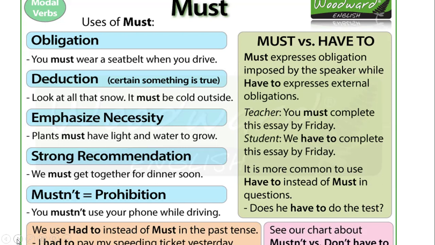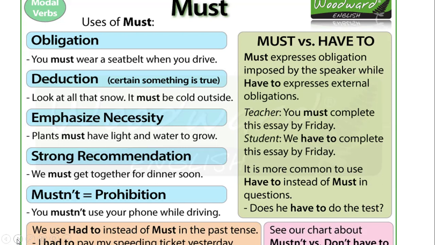Next is to emphasize necessity. Plants must have light and water to grow. We all know this. We have read in science also that for plants, light and water, both the things are necessary. So this is to emphasize necessity. Plants must have light and water to grow. Next is strong recommendation. When we are suggesting something or someone very strongly, for strong recommendation we use must. For example, we must get together for dinner soon.